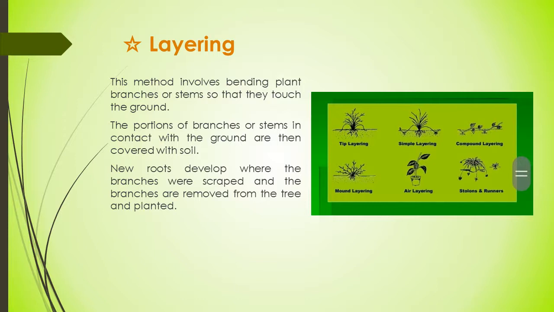Then you can see here compound layering. Compound layering sometimes occurs in the money plant. Several adventitious roots develop into new plants.